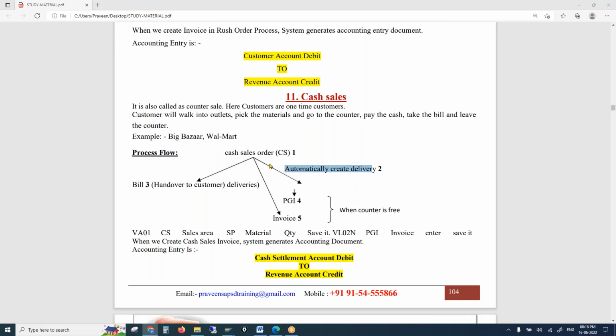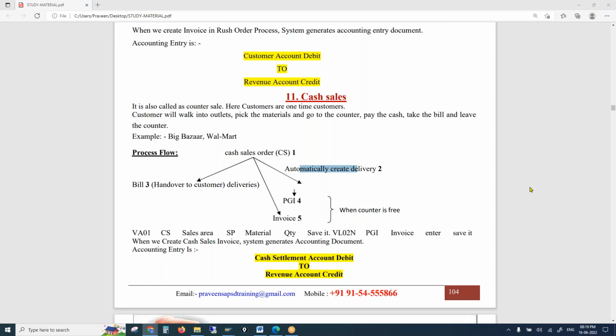So in cash sales, whenever we create a cash sales order, the system automatically triggers a delivery in the backend and a bill will be printed and we hand over the bill to the customer so that the customer can take the material and immediately leave the store. Because there would be lots of walk-ins, right? There are many people, so we need to clear the store at the earliest. So we print a bill, give it to the customer and the customer leaves.